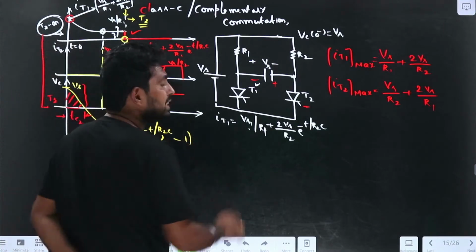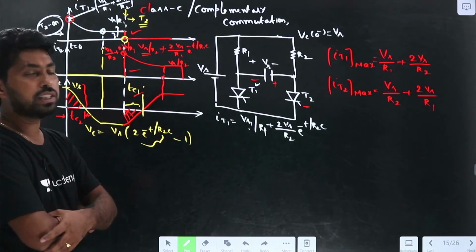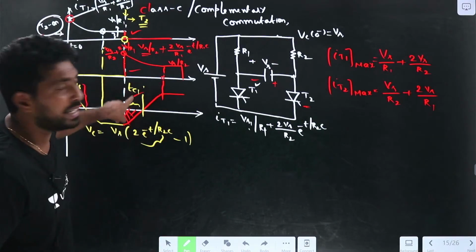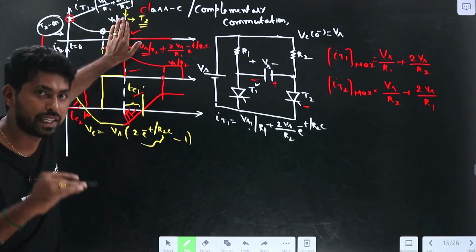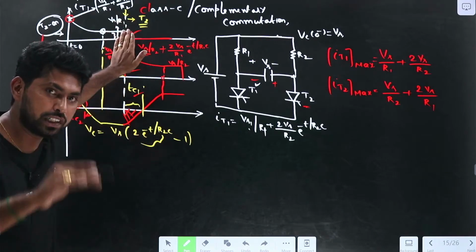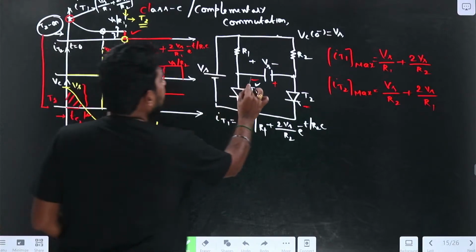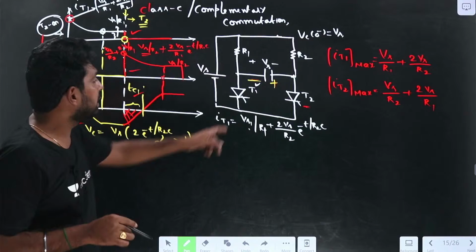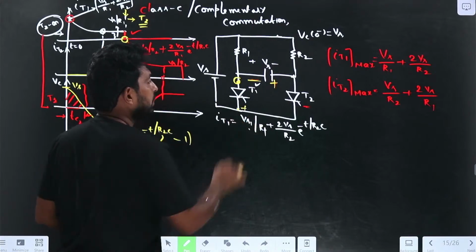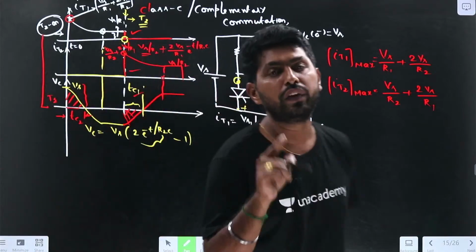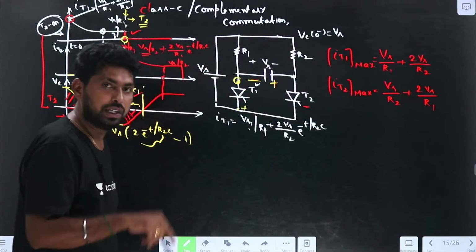Now we can find the TC2 and TC1 values from the voltage across the capacitance. Why is it TC1? That is the circuit turn-off time of thyristor 1, because thyristor 1 is in off condition here and the current flowing through the thyristor equals 0. We need to apply the reverse voltage. When Vs is negative, the polarity will be like this, so this device will be in the reverse bias condition because negative is connected here and positive is connected here. Even though the anode current equals 0, we need to apply some reverse voltage for a particular period of time, and TC should be greater than TQ, that is the device turn-off time.